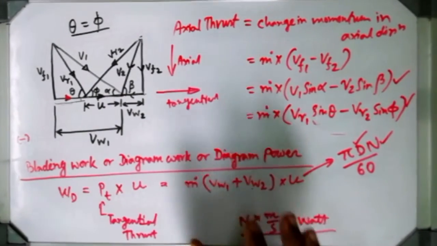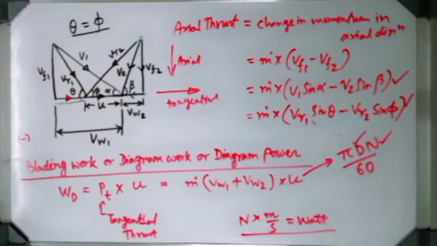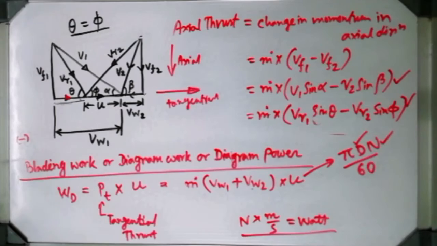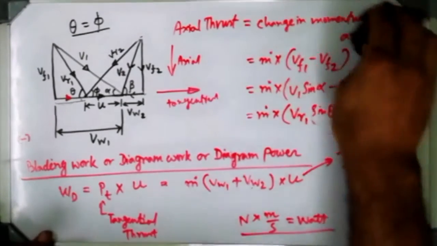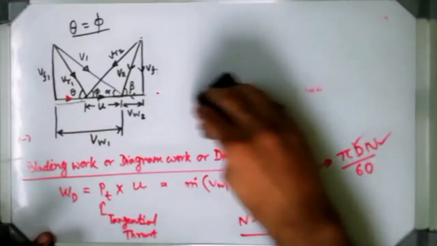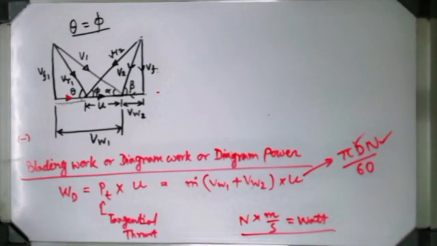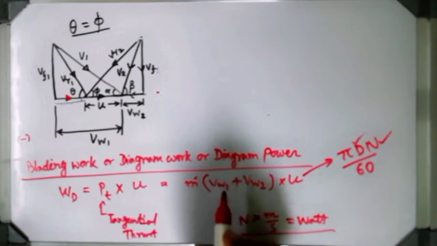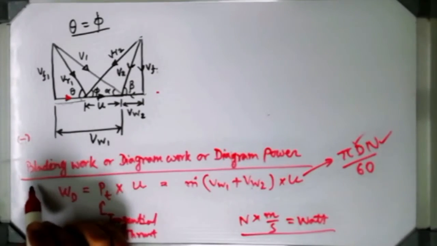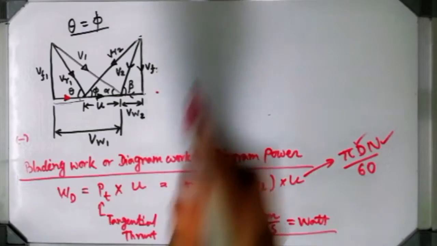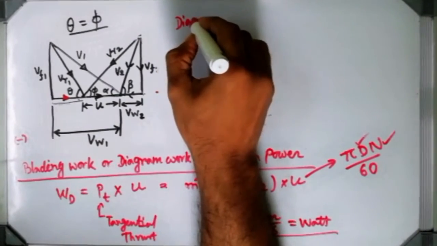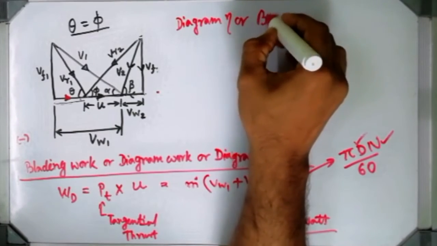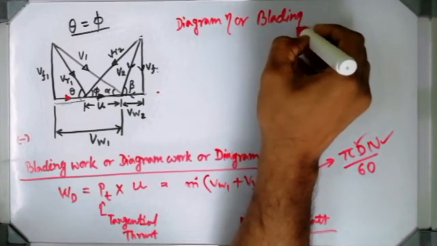Obviously Vw1 and Vw2 can be found using some trigonometrical application. Okay. So after getting this value, if you try to find out the diagram efficiency, diagram work, then coming to blading work or diagram work, they are the same actually. So from there you can also find out diagram efficiency or blading efficiency. Both of these terms are the same.